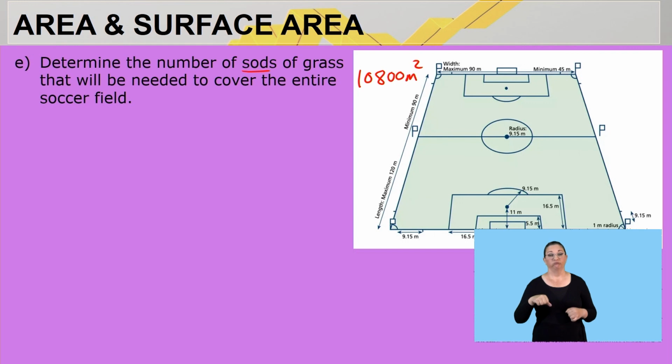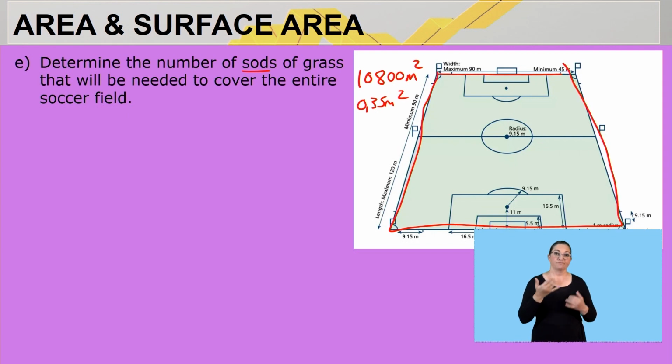We agree? What else did we calculate in D? We said the area of one sod of grass is 0,35 square meters.